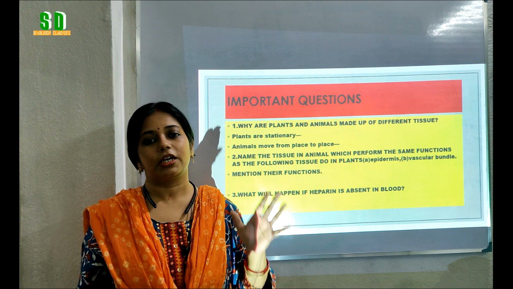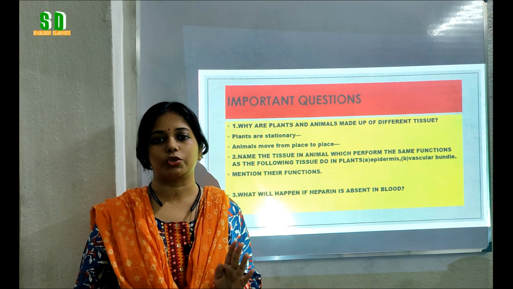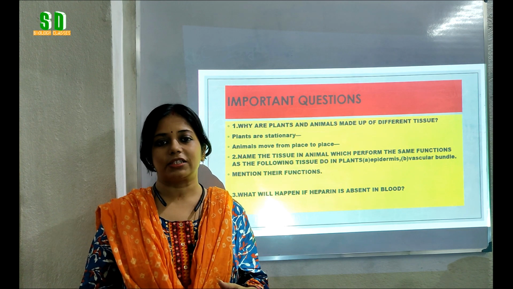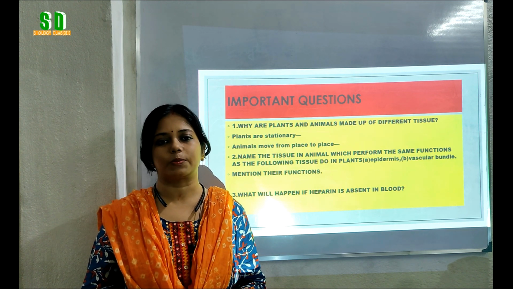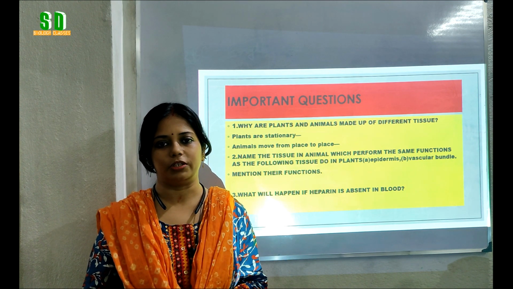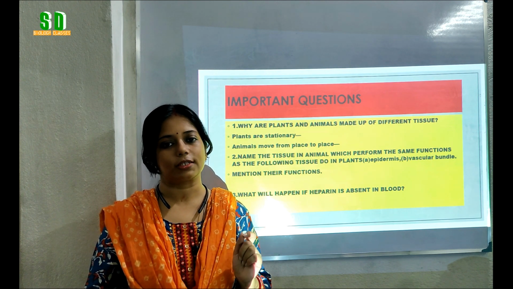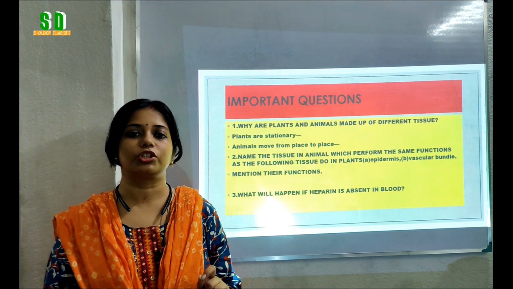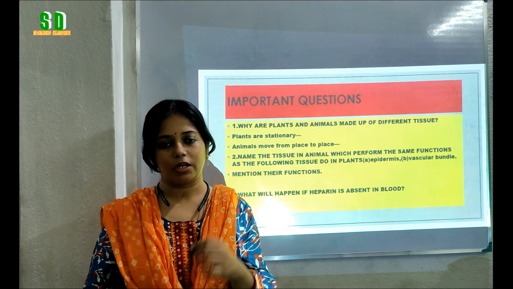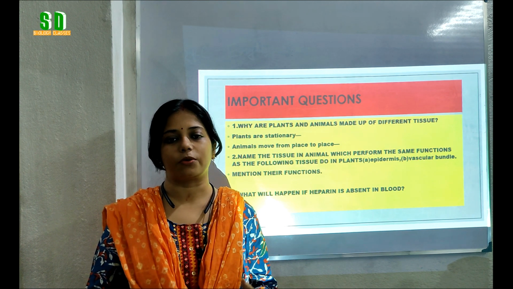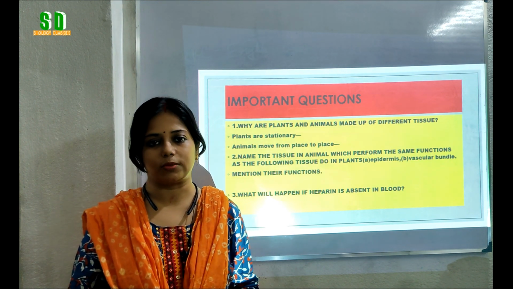The third point is that animals move from one place to another and have to show a rapid response against external stimuli. That's why animals have nervous tissue that helps in the conduction of nerve impulses from different parts of the body and gives a rapid response against external stimuli.